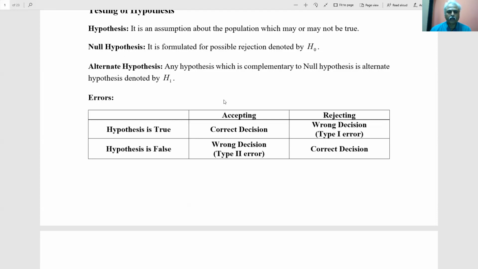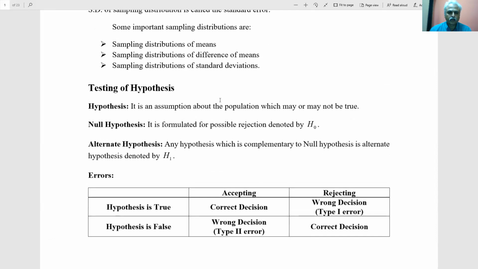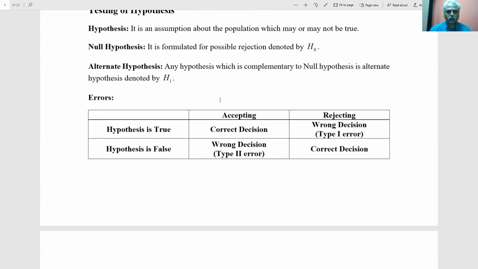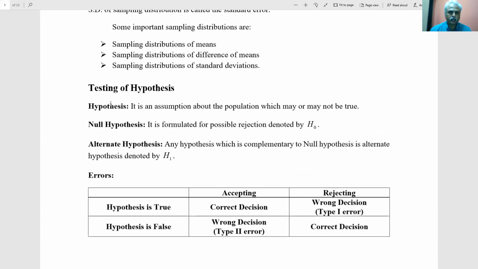I'm again repeating the three main parts. One is, usually using the normal distribution, we are going to have some examples. Second is for small samples, the t distribution. And for goodness of fit, that is, whether the curve fitted to the data is correct or not, to test that we use the chi-square distribution. Now I'll come back to what is meant by null hypothesis and alternative hypothesis once I do some examples.